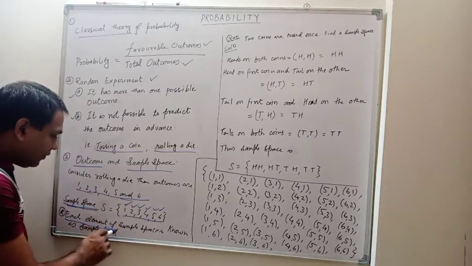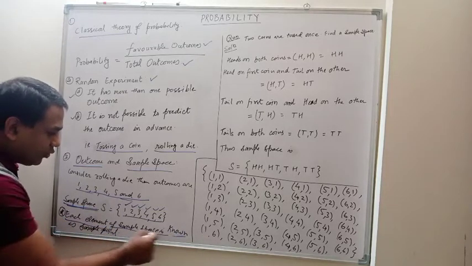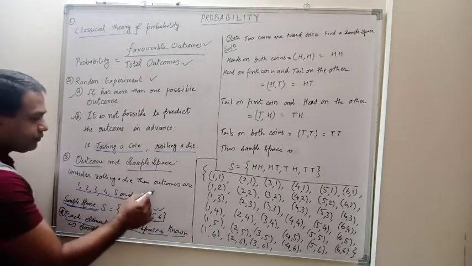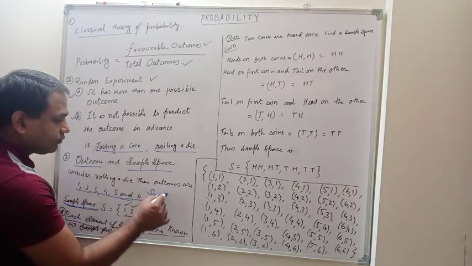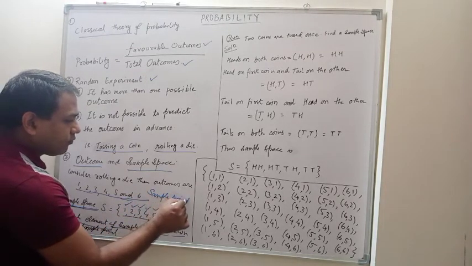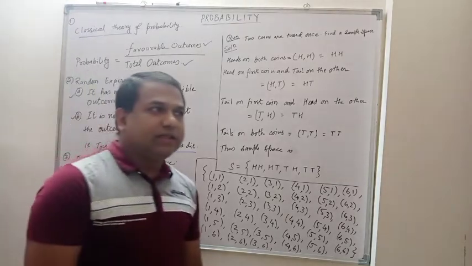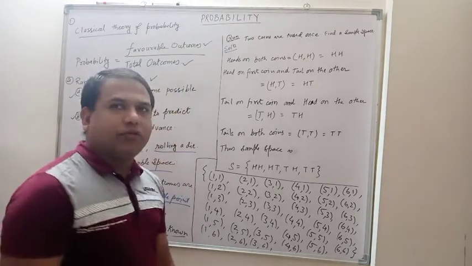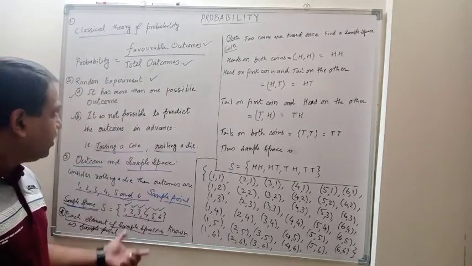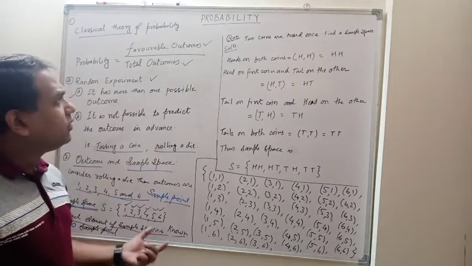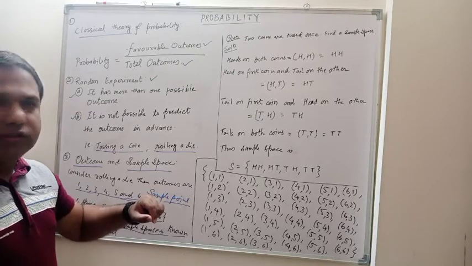Each element of sample space is known as sample point. So this is the theory for the first exercise you need to have with you. So we'll move to the questions over there.